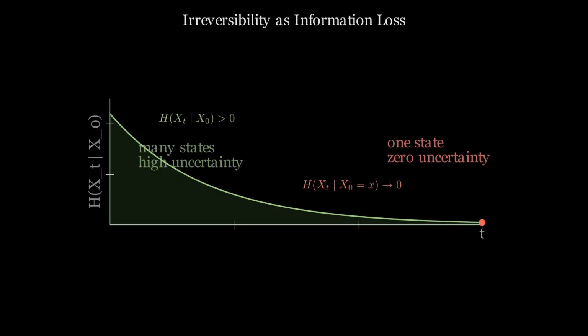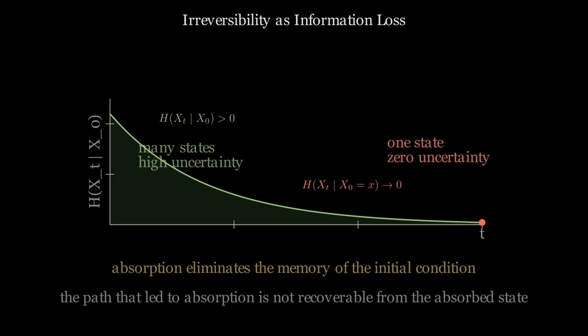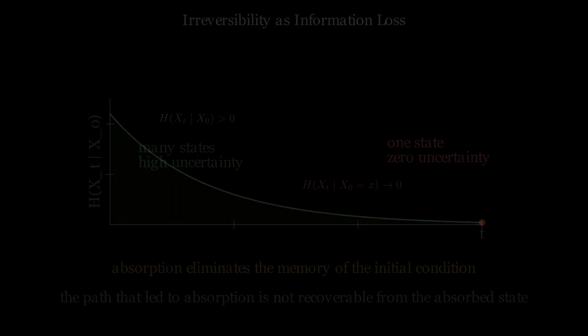Before absorption, the process carries information about where it started. Different initial conditions produce different distributions over future states. After absorption, the process is always in the same state. All paths converge. The information about the starting point is gone. This is not noise or measurement error. It is structural elimination of the initial condition.